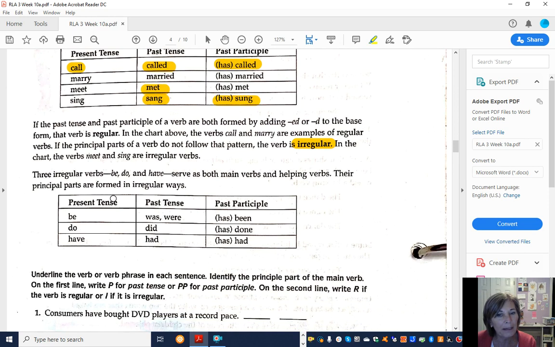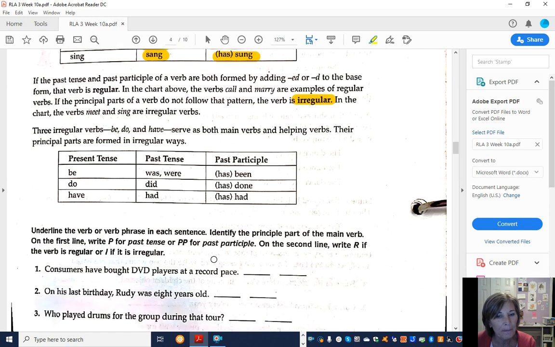And then the be verbs, be, do, and have, are also irregular. Present tense is be, past is was and were, and past participle is has been. For the word do, it's do, did, has done, and for have, it's have, had, has, had.